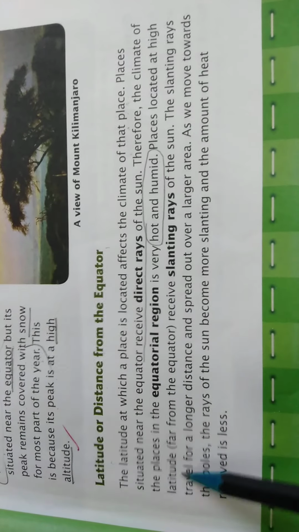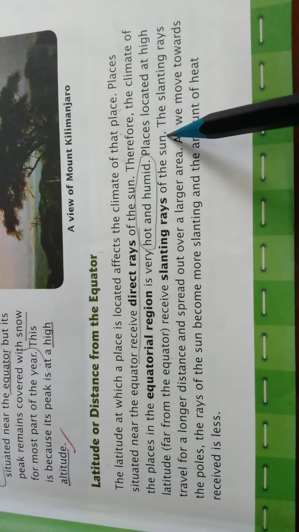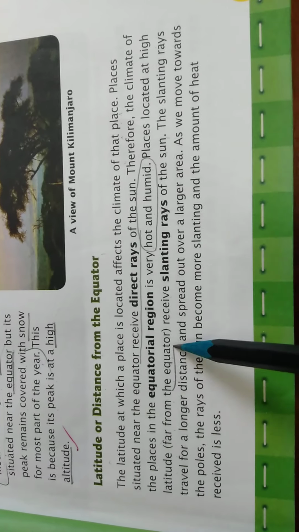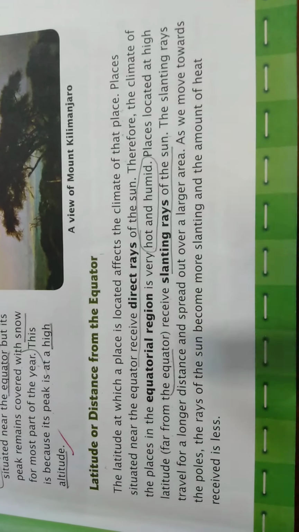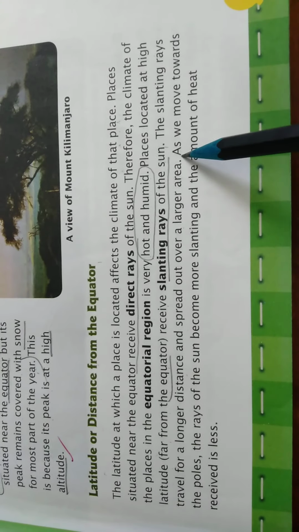Places located at high latitude, that is far from the equator, receive slanting rays of the sun. So the places which are far away from the equator receive slanting rays of the sun. The slanting rays travel for a longer distance and spread out over a larger area.